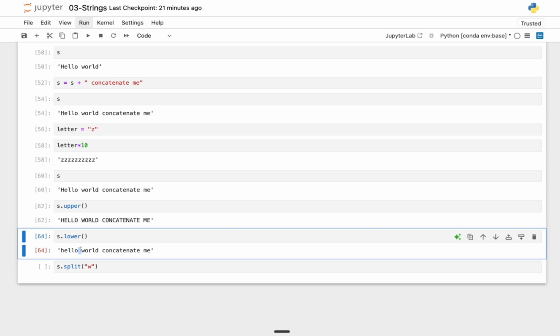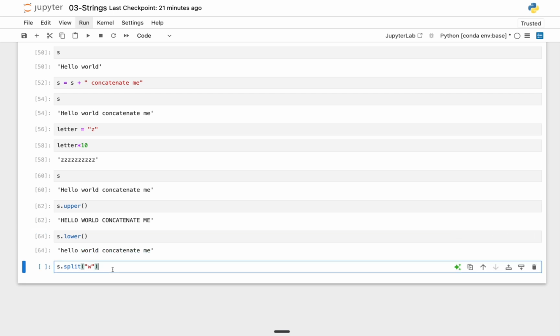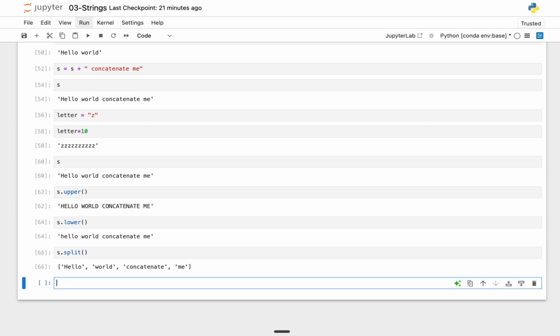But before I do this, let's take a look at space first. We can actually split it by space. So let's see, we have Hello world concatenate me. Let's try to split by space first and see what we have. If I don't pass in anything, it's going to separate it by space as we have here.